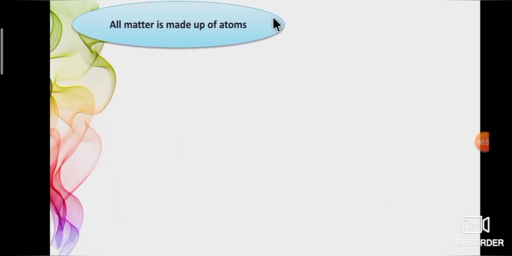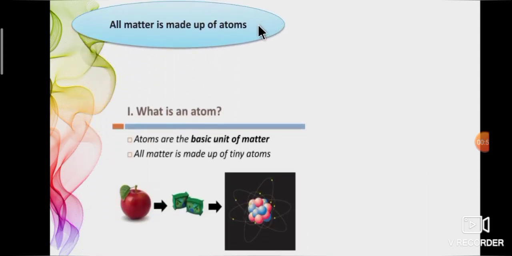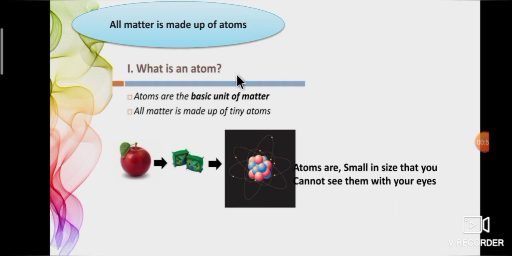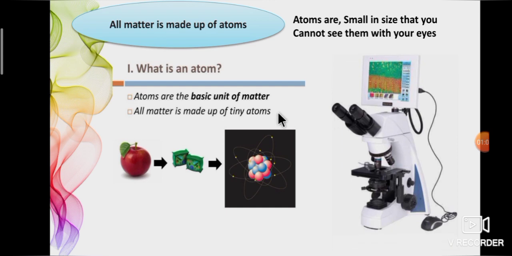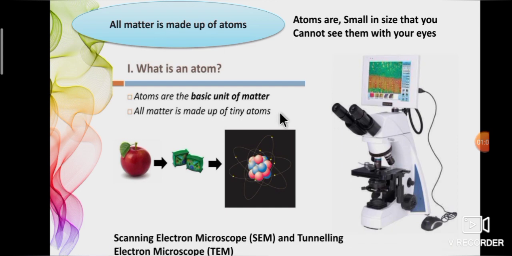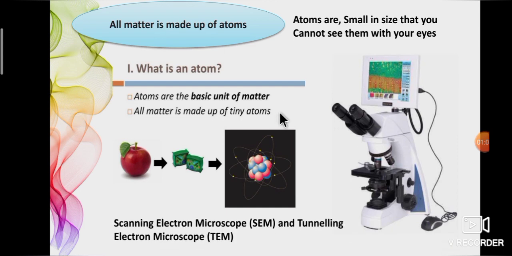All matter is made up of atoms. Tell me, what is an atom? Atoms are the basic unit of matter. All matter is made up of tiny atoms. Here, tiny means very small. So, atoms are very small in size. How can we see atoms? Atoms are small in size, so we are not able to see them with our eyes. For that, a scanning electron microscope and a tunneling electron microscope are used.